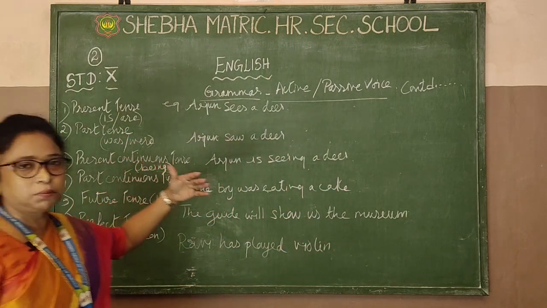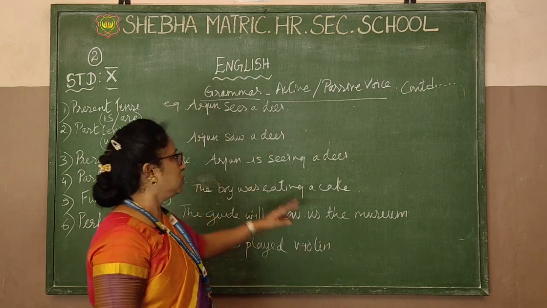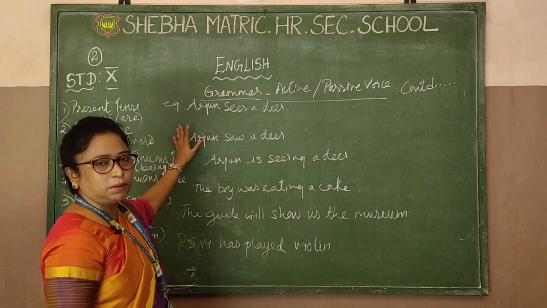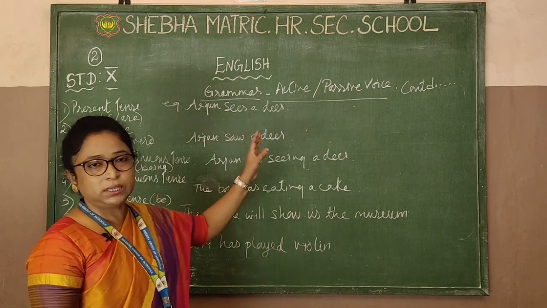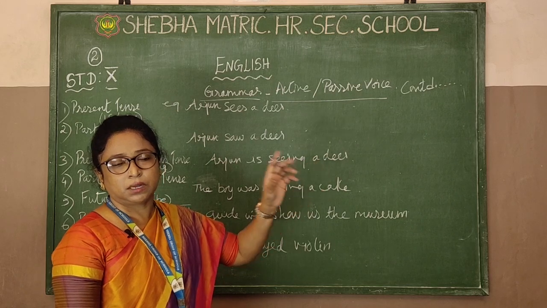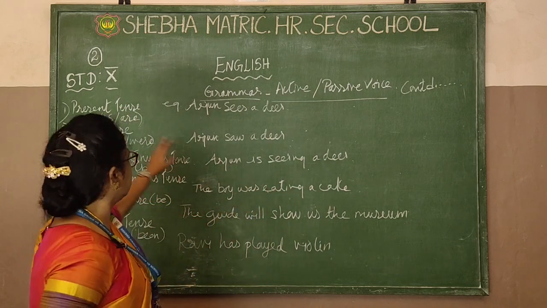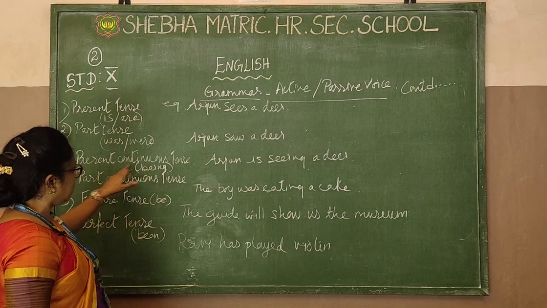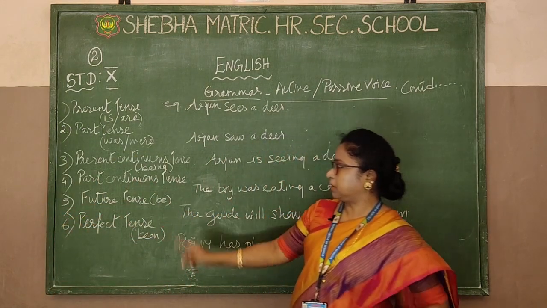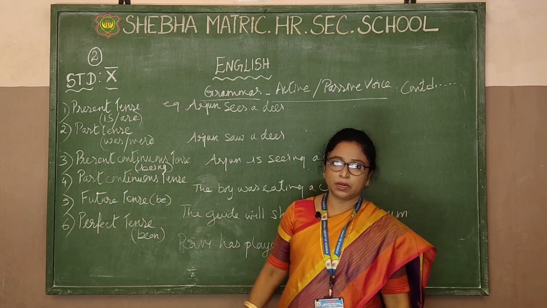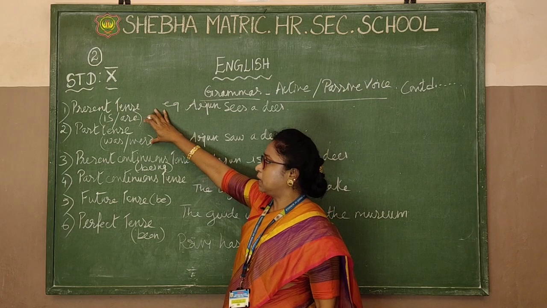First, a small recap of what we did last class. The main thing about active passive voice: there are six parts of the grammar, where the verb is the main place where you have to see whether it is an active voice or a passive voice. So first is present tense, past tense, present continuous tense, past continuous tense, then future tense, perfect tense. These are the 6 tenses we are going to use. The first two, present tense and past tense, I took last time.